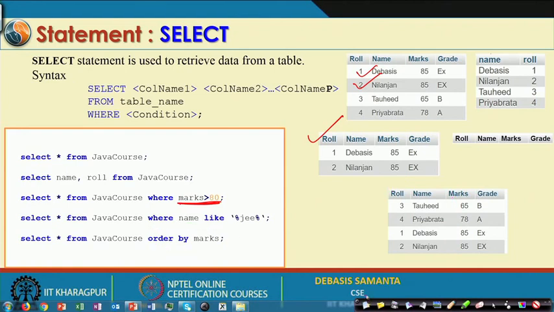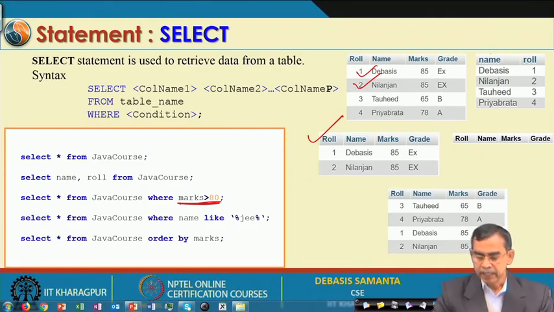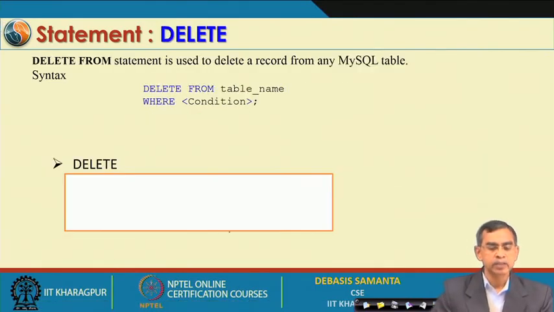So, these are the few commands we have discussed so far as the select is concerned, and next we will discuss another very important command, delete.